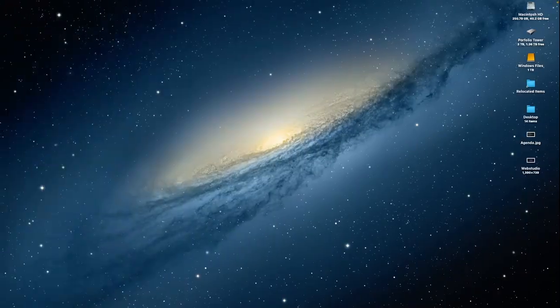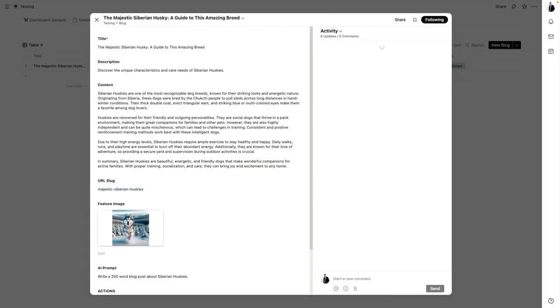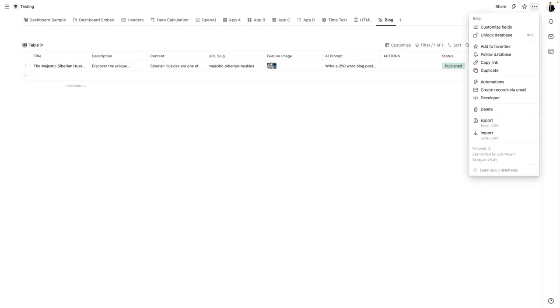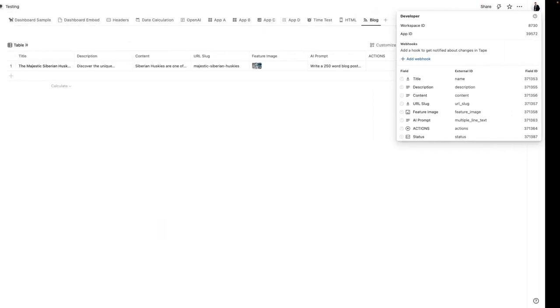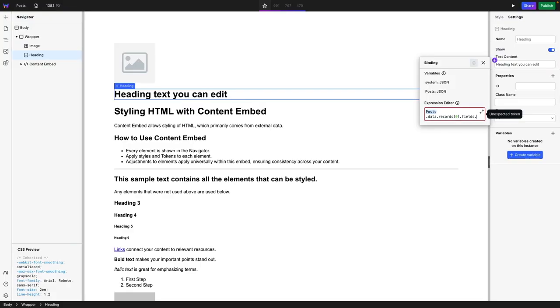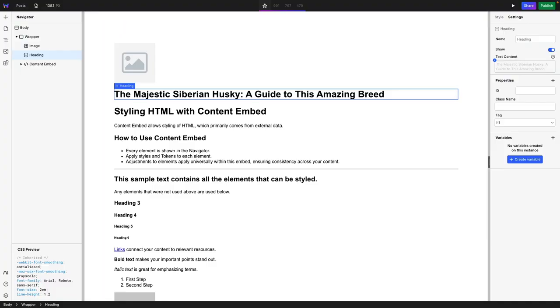What this means is that in Tape, if you go over here, let's go to the developer. So this is 0, title is 0, description is 1, this is 2, 3, 4, and so on. So let's go back to Webstudio, and then we're going to go to 0, which is going to be the title. As you can see, the label is title, values.0.value. And as you can see, boom, it changed to what it was on Tape.